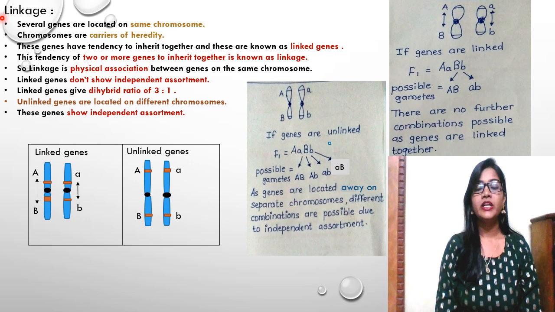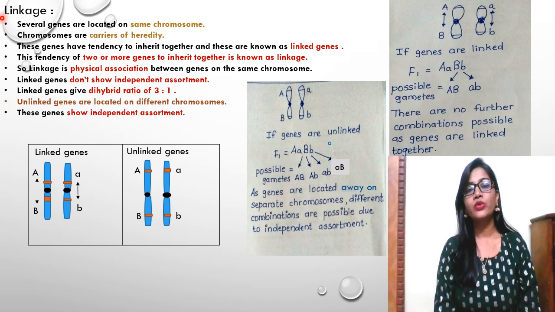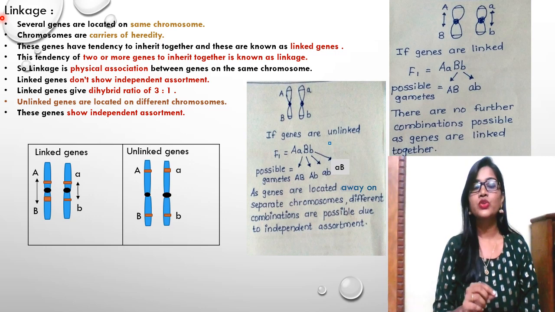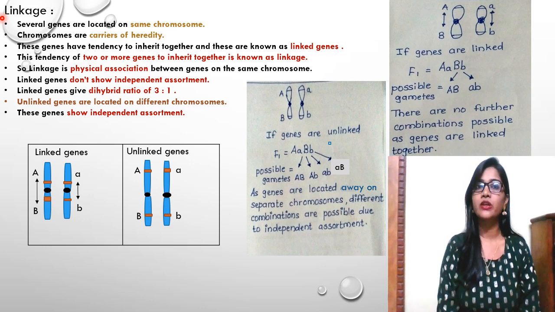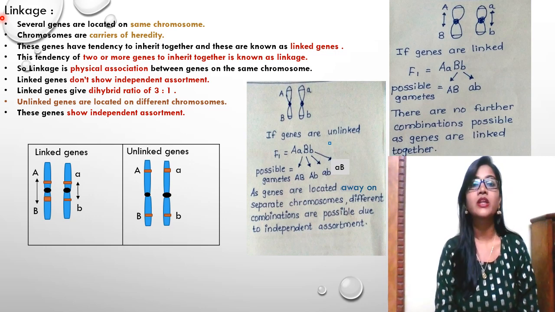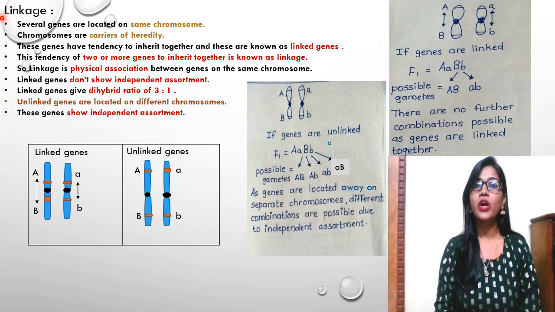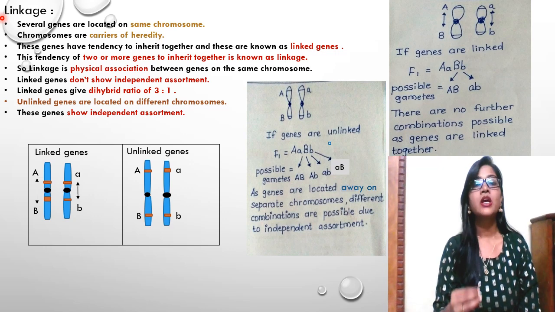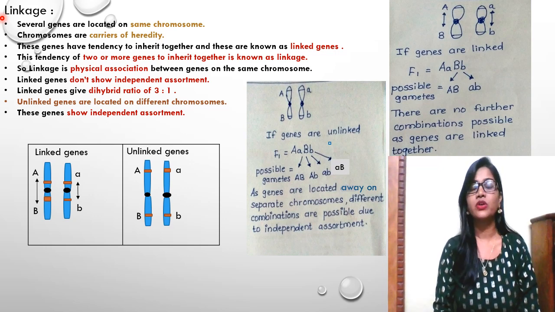We'll understand it now. You know that human beings contain 46 chromosomes. So the 2n number is equal to 46 chromosomes, right? When you talk about the haploid number, that is the n number of chromosomes, which is 23. So when n is equal to 23, that is known as its linkage group.